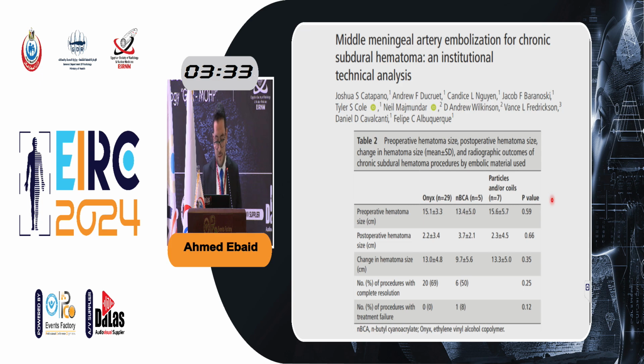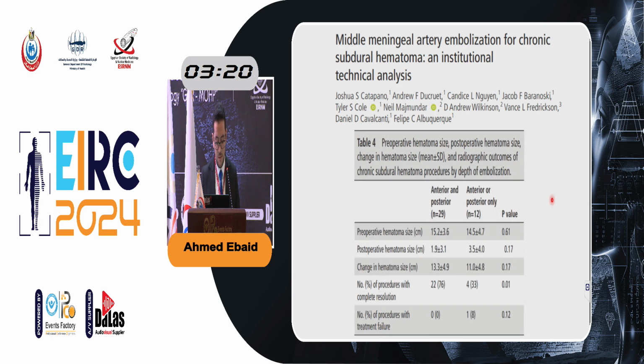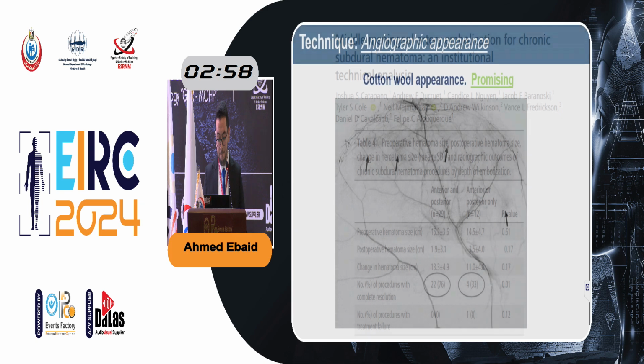This is another study showing the difference between embolic materials, Onyx, NBCA, and particles, and we can see that there is no big difference between the different embolic materials, but there was a difference in embolization of anterior or posterior branches of the middle meningeal artery. So you have to embolize anterior and posterior divisions of the middle meningeal artery, with a significant reduction in response if you just embolized one of them.